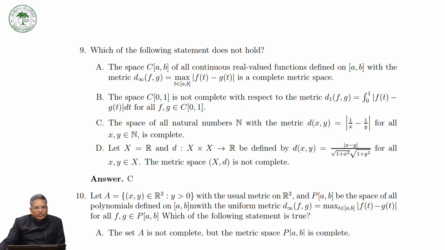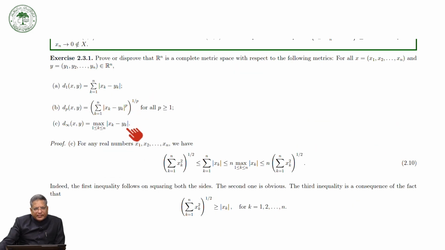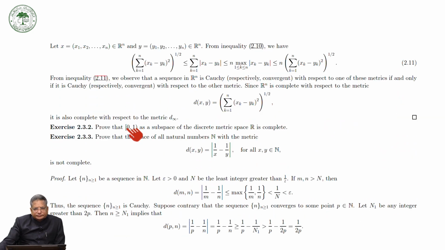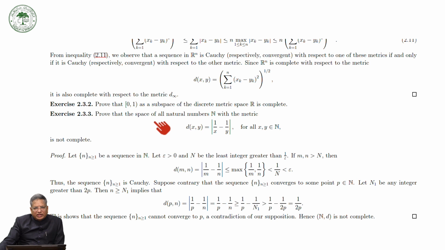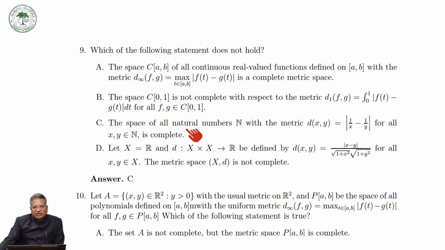So this we have proved, that the set of all natural numbers N with respect to the metric d(x,y) equal to the modulus of 1 over x minus 1 over y is not complete. So you can see that this statement is not true.